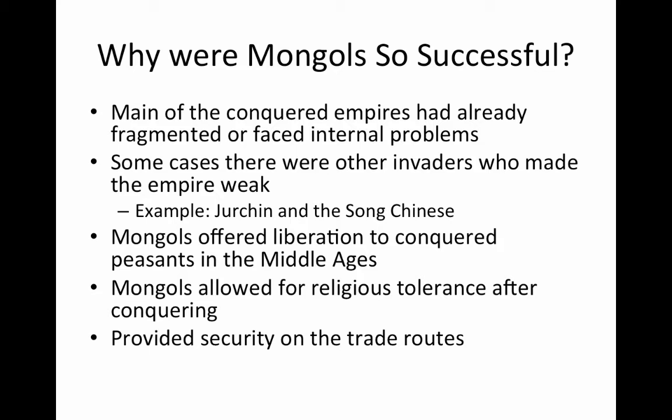In some cases, other invaders had made the empire weak. For example, the Jurchens came in from the northern part of China and conquered it, pushing the Song dynasty all the way down to the south. So the Song turned to the Mongols in the hopes of allying and using that as a way to get rid of the Jurchens. Instead, the Mongols were able to conquer the Song Chinese.